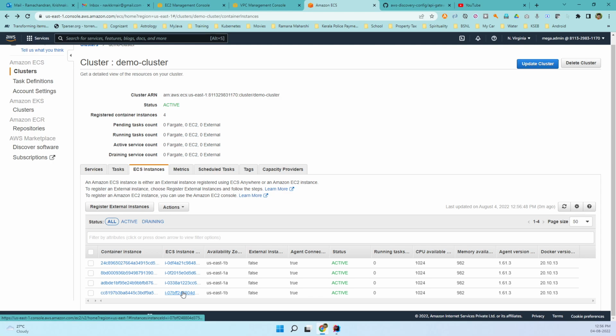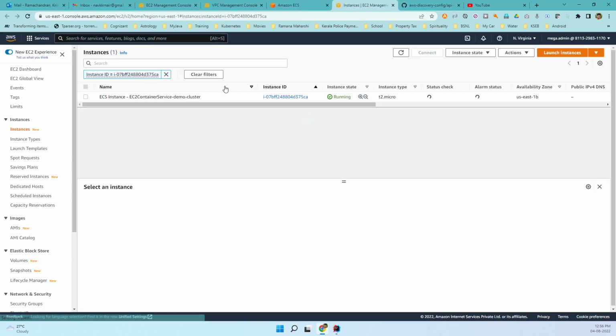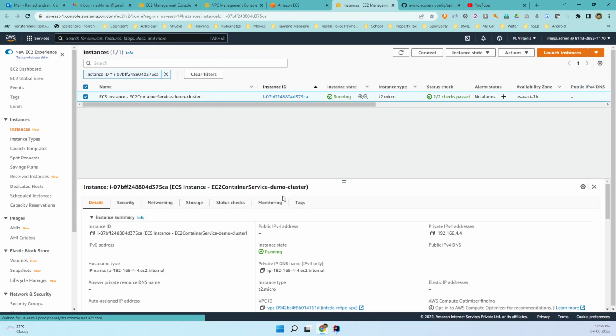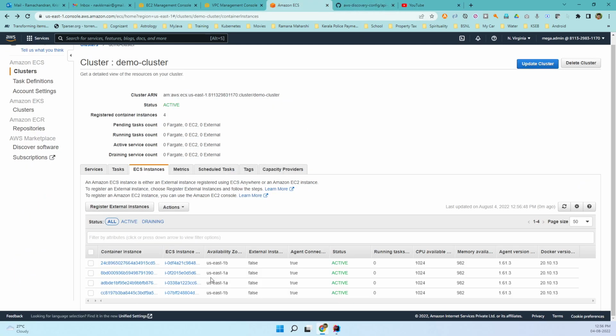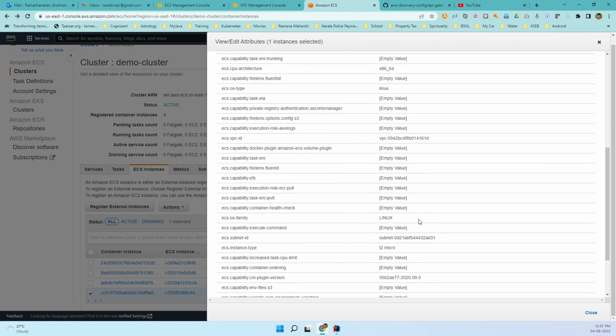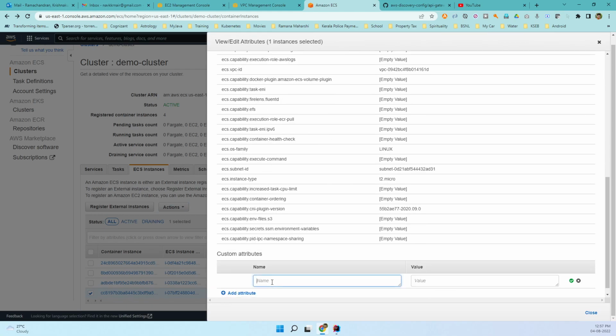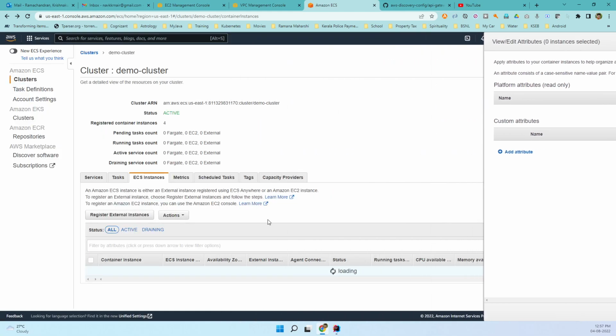And the last instance, I hope this is private. So for the last instance, we are going to select edit and then add the attribute group as private, and then save it and close it.